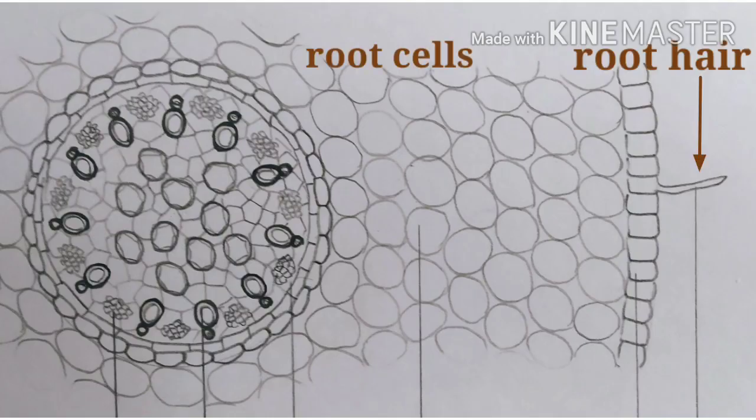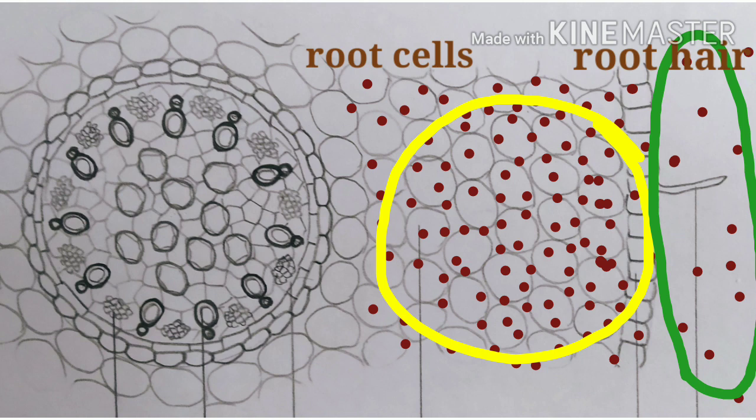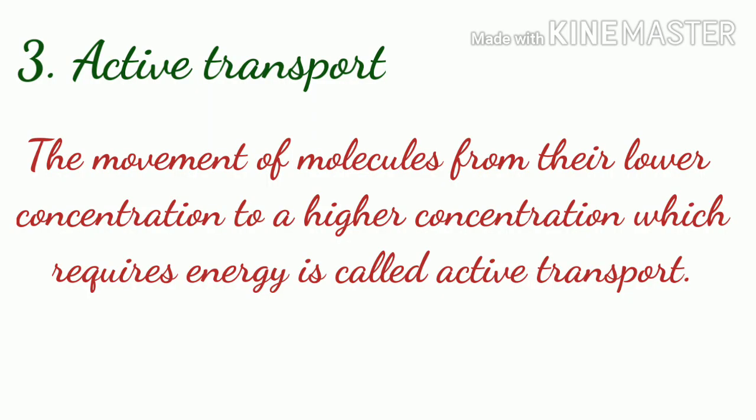But in the case of minerals, they are more in concentration inside the root hairs than in the soil. These minerals have to be absorbed from a level of lower concentration, that is from the soil, to a level of higher concentration, that is to the cell. And this movement of molecules from a lower concentration to a higher concentration requires energy, and this is called active transport.